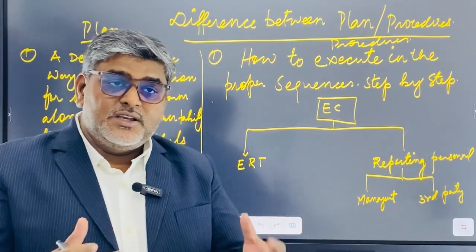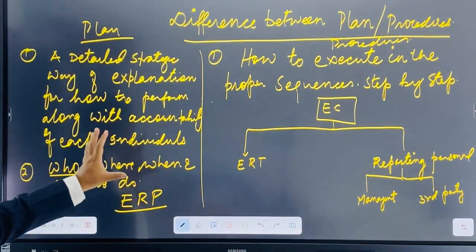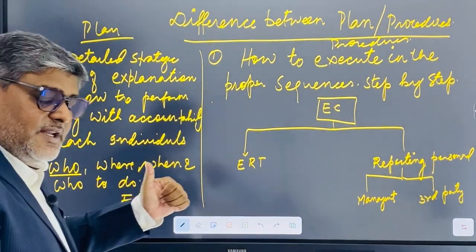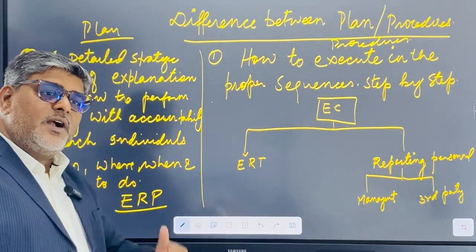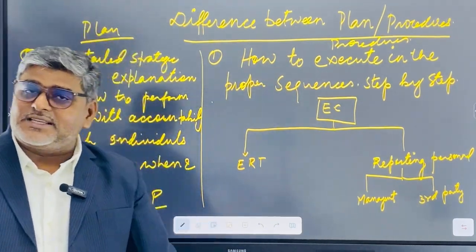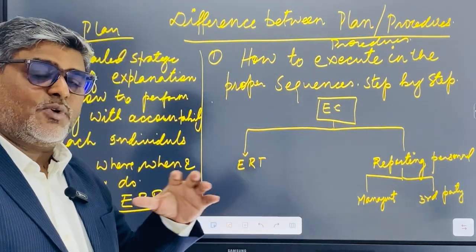That will be described as per the topic in this ERP, the Emergency Response Plan. So who will be responsible? What materials are required? What is the scope of work? What is the work location? How to react in case of emergency? All these will be mentioned in this emergency response plan.